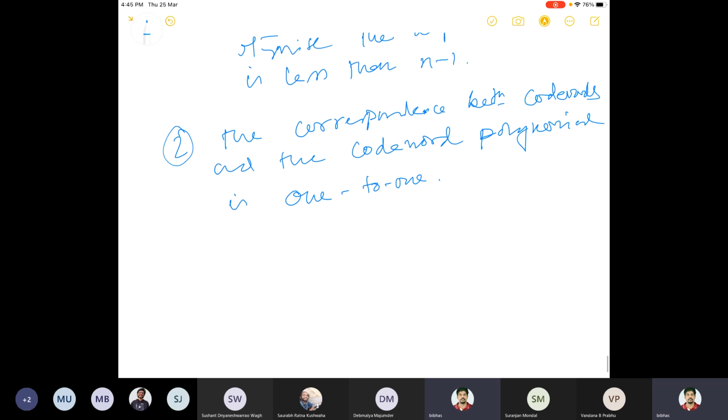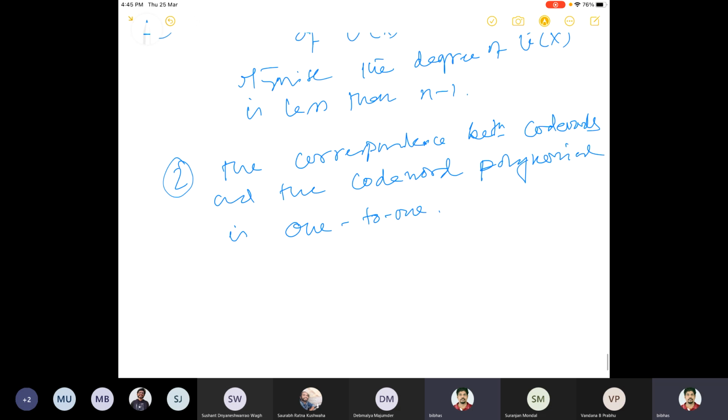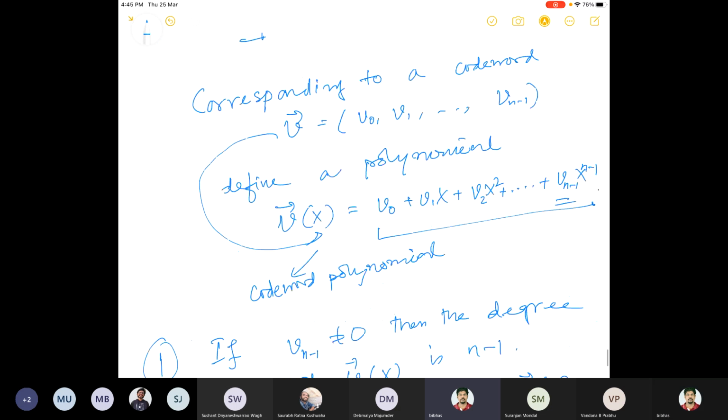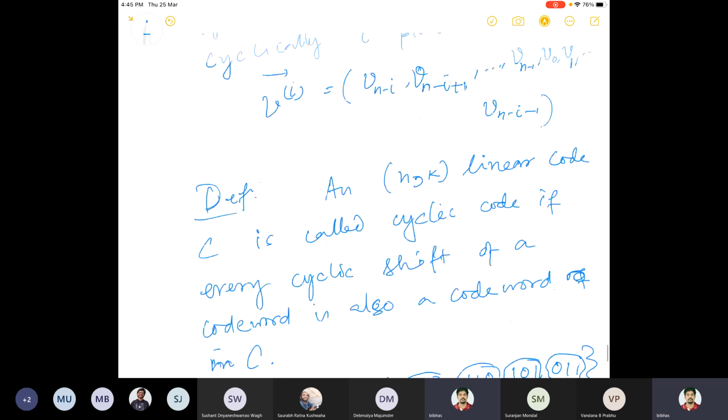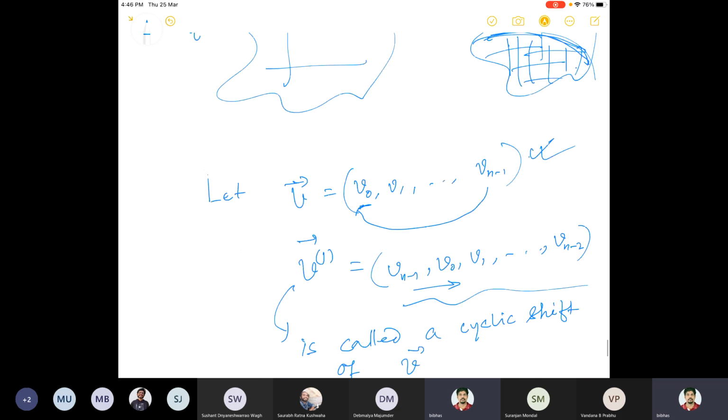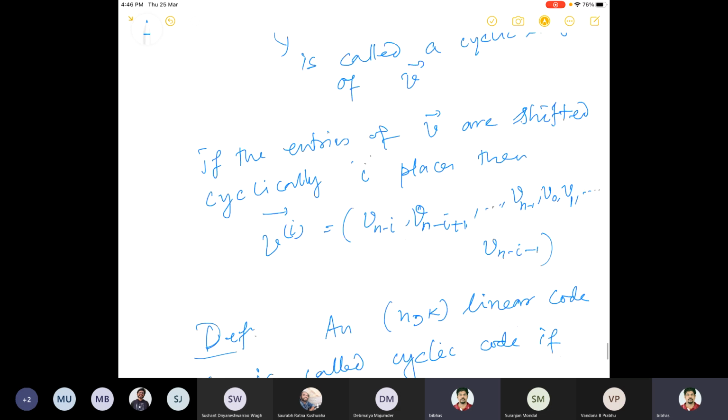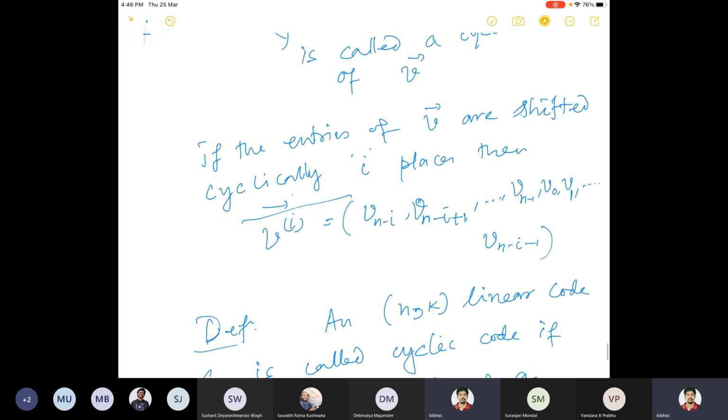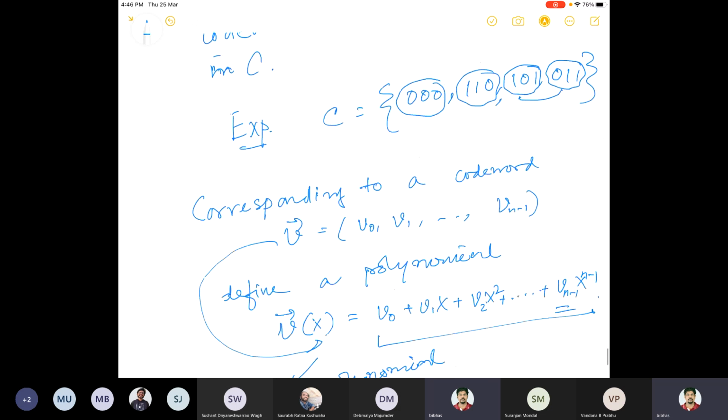So first of all, let us start with some v. This is my notation for v during the entire period when we are talking about this. So v is always fixed like this: V0, V1 up to Vn minus 1. This is how I'm starting, and Vi is this one, obviously. Then after i shifts, this is the notation.